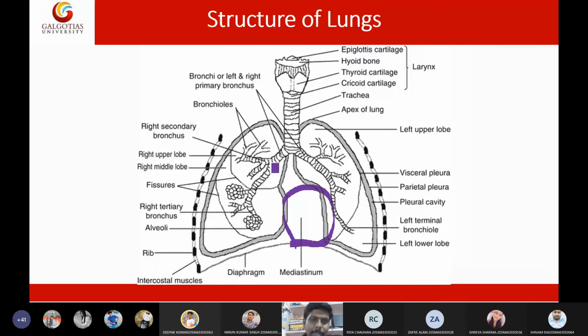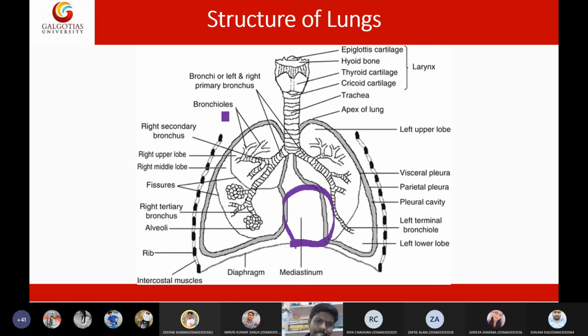Now this bronchus will undergo further divisions. The first division of the bronchus is called the secondary bronchus. So this is the primary bronchus and this is the secondary bronchus. The secondary bronchus further divides, and these are called the tertiary bronchi. The tertiary bronchi will further divide, and they are called bronchioles.